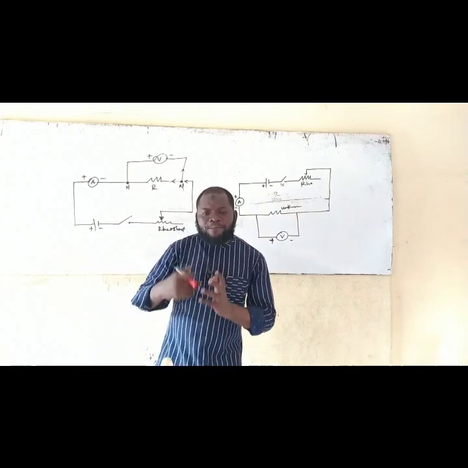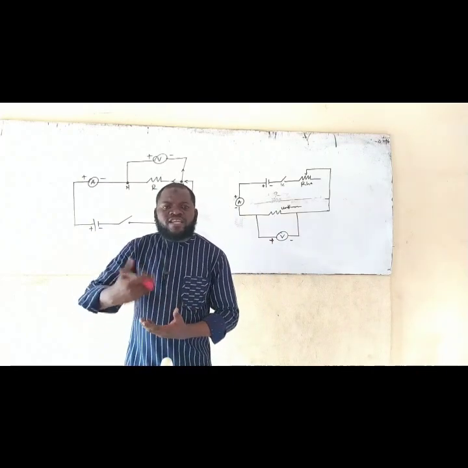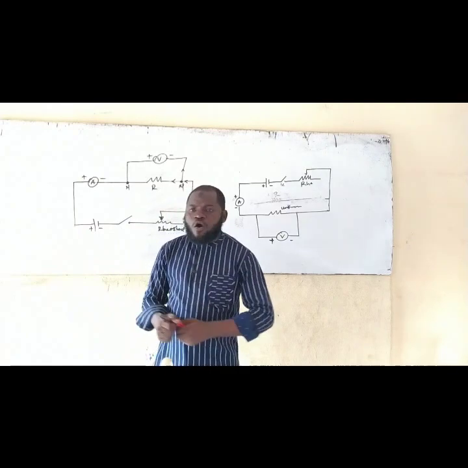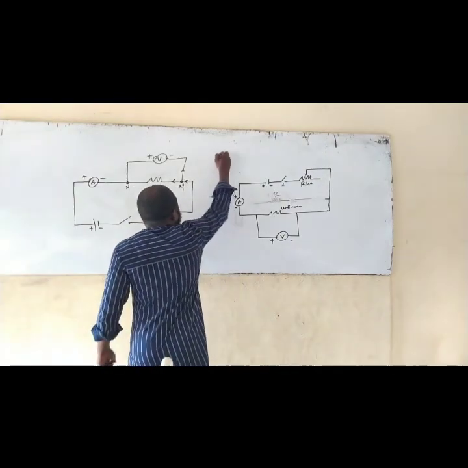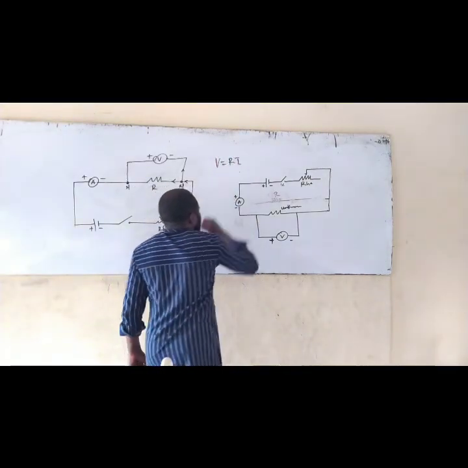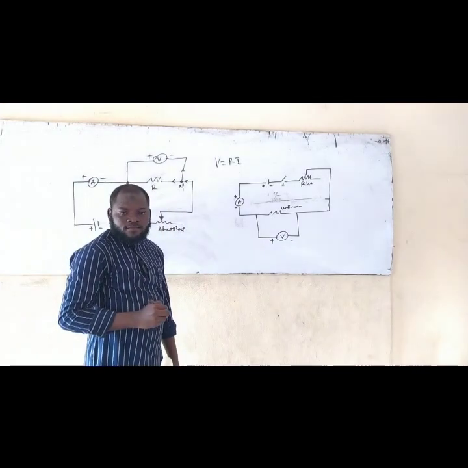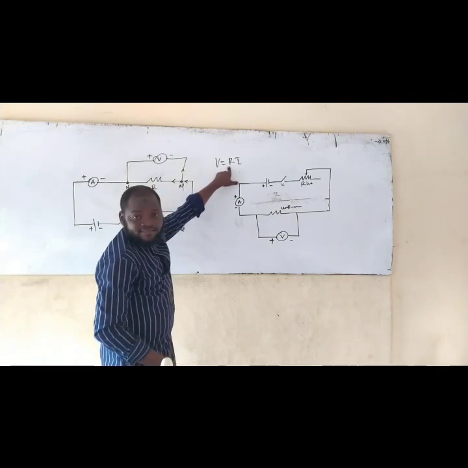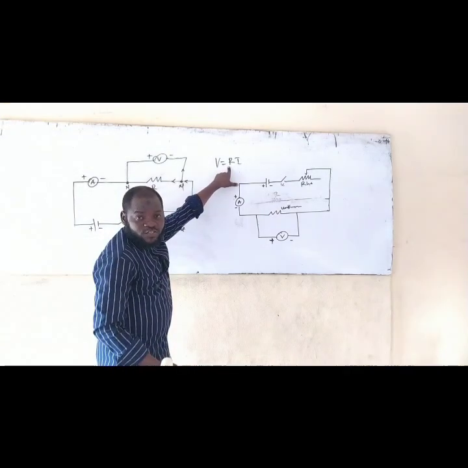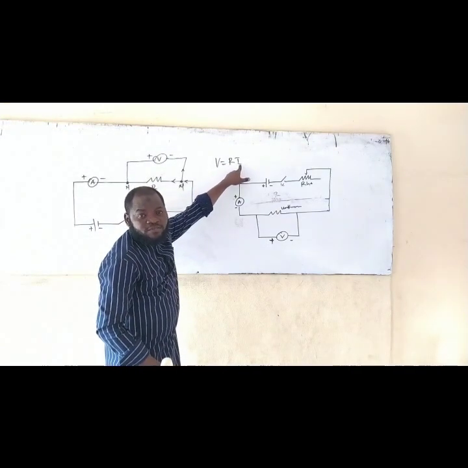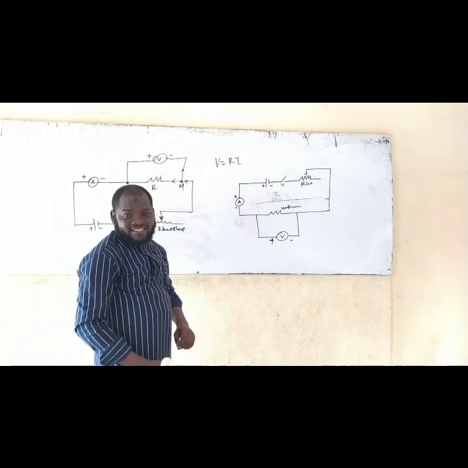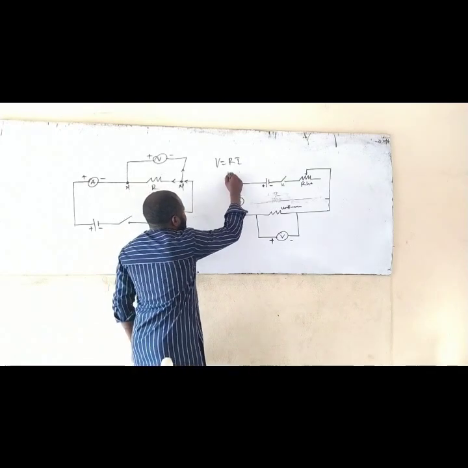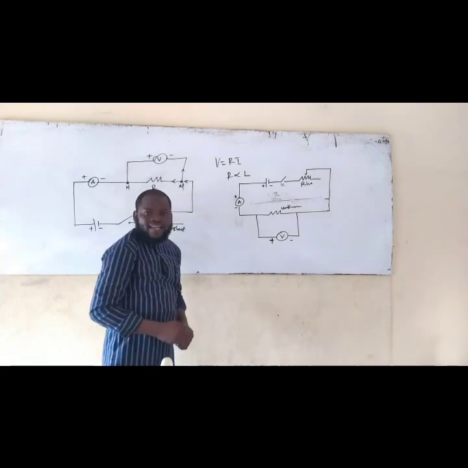So you can predict and tell if your reading is correct or wrong, because you already know that Ohm's law is V equals what? RI. Am I making sense now? So as resistance is increasing, what will be happening to current? Current is going to be decreasing. Are you getting it now? And when you look at it, R is proportional to what? Length.